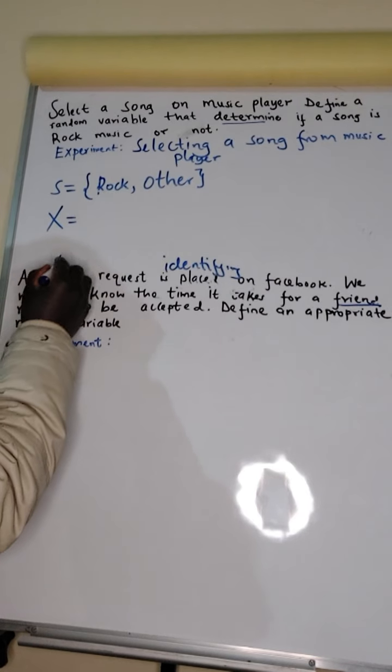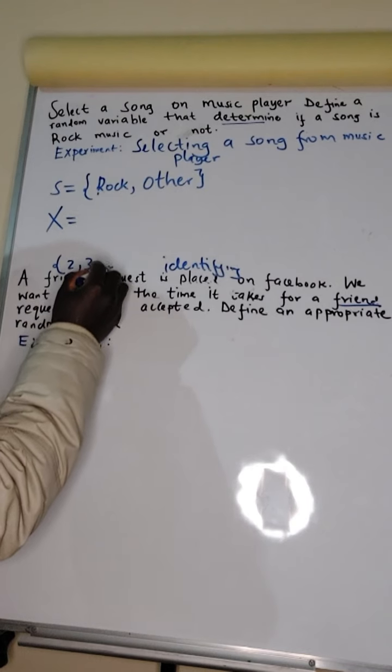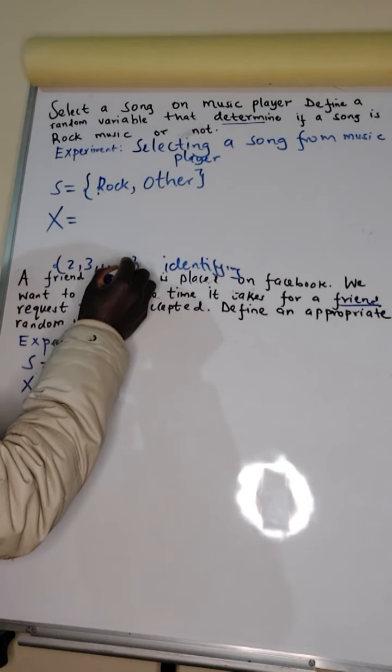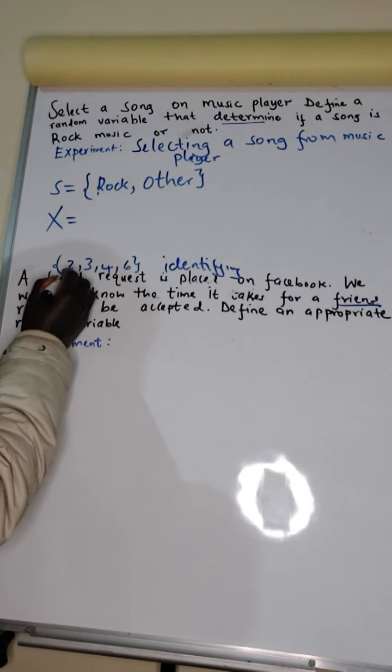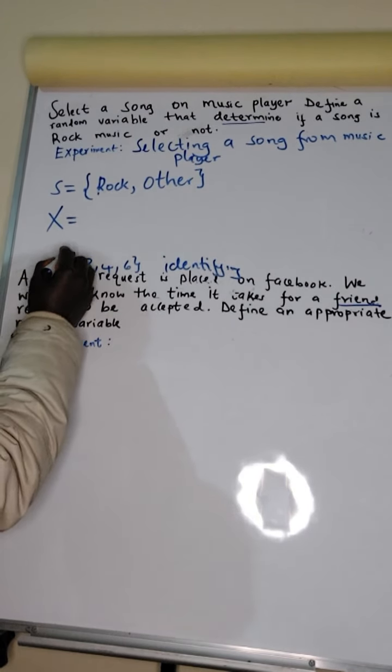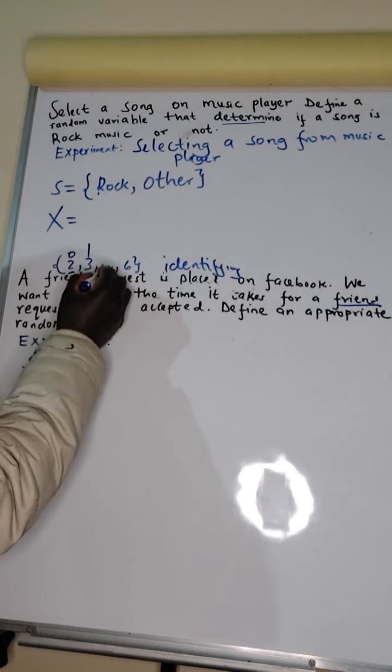If I give you a list of numbers like this, and I tell you, identify the odd numbers. So every time you get a number which is not odd, you will put 0. Every time you get a number which is odd, you put 1.